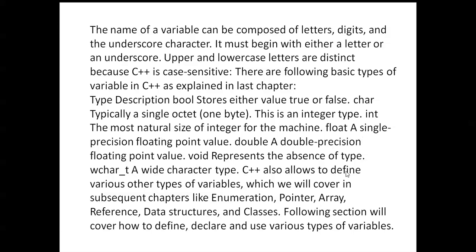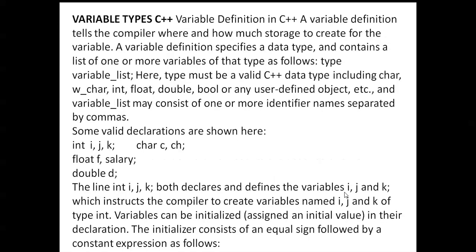C++ also allows us to define various other types of variables, which we will cover in subsequent chapters, like enumeration, pointers, arrays, references, data structures, and classes. In the following sections we will cover how to define, declare, and use various types of variables.